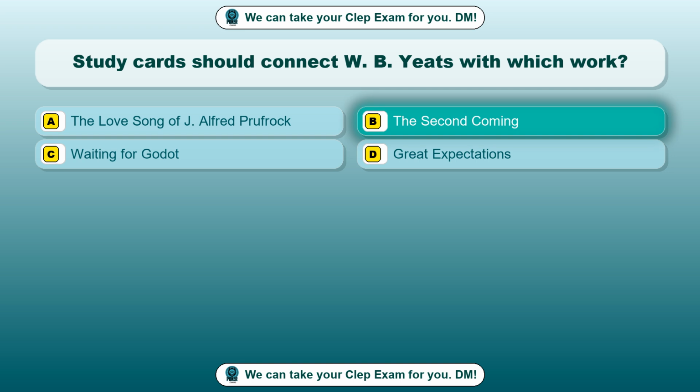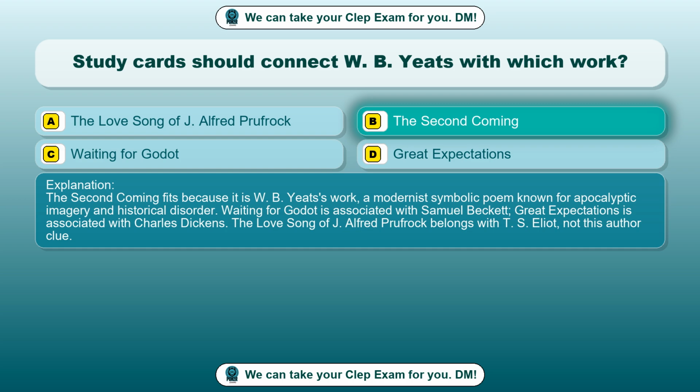The Second Coming. The Second Coming fits because it is W.B. Yeats's work, a modernist symbolic poem known for apocalyptic imagery and historical disorder. Waiting for Godot is associated with Samuel Beckett. Great Expectations is associated with Charles Dickens. The Love Song of J. Alfred Prufrock belongs with T.S. Eliot, not this author clue.